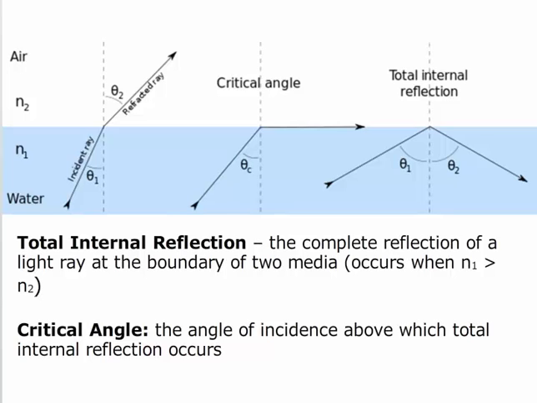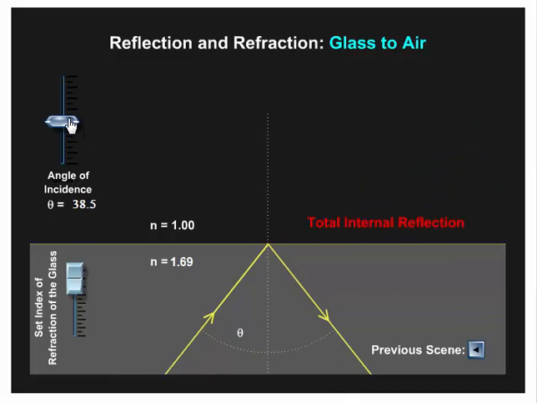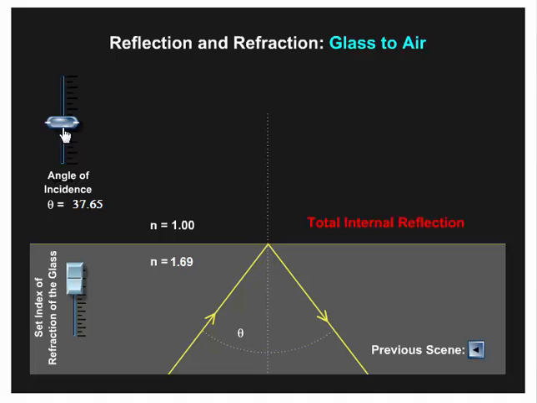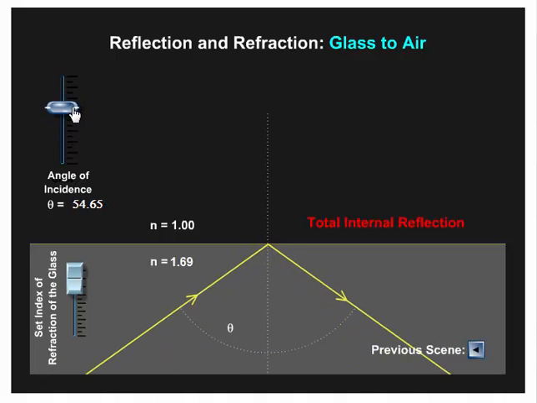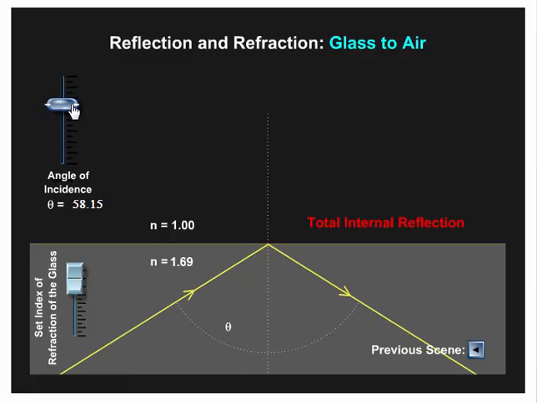Once your angle of incidence is greater than this critical angle, all light will reflect instead of refracting. The index of refraction for the first medium must be greater than that of the second medium for this to happen. So n1 must be greater than n2. In this simulation, you can see that as the angle of incidence increases, the angle of refraction also increases until you reach the critical angle, where the angle of refraction is 90 degrees. After the critical angle, all light will reflect instead of refracting. We'll talk more about reflection in the next part of our unit.